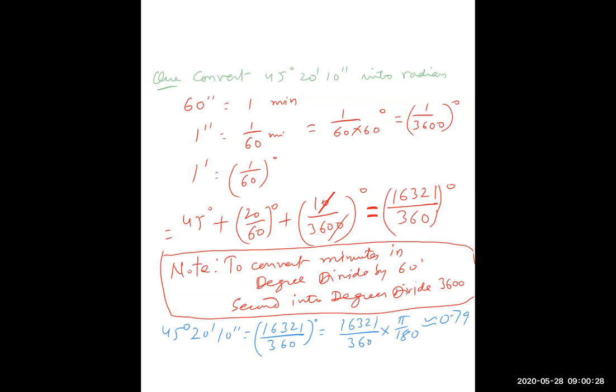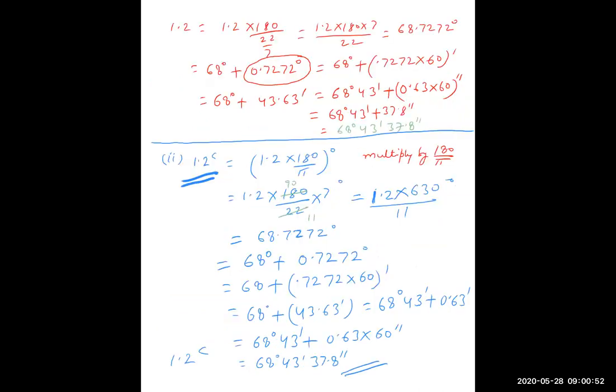A lot of things you have done today. One very important portion we have finished. So any doubt? Yes. Sir, how to convert radians into degrees, sir? I mean, like this, if they give minutes and seconds. Radian into degree. Yeah, 1.2 I have told you. See, one example I have given. This was 1.2 radian into degrees.